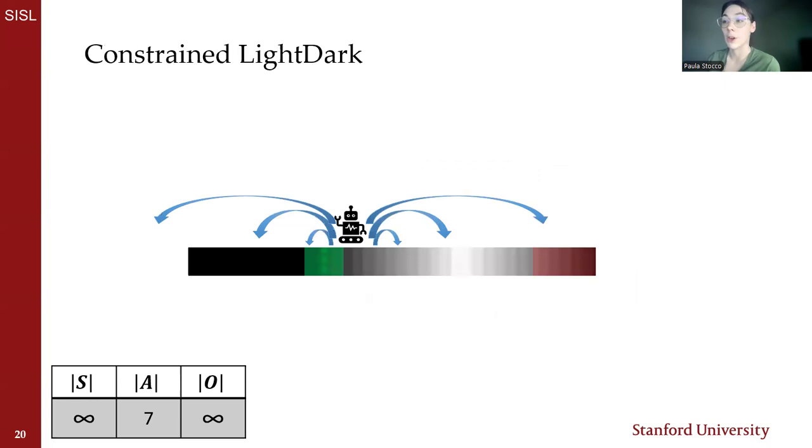We demonstrate our large continuous case with the constrained light-dark problem. In this problem, an agent starts in a dark region with a low certainty of location. It will receive a reward in the green region, but moving into the red region will violate the cost constraint. The constrained agent should choose a middle-sized action to move towards the light region to localize itself without overshooting and violating the cost constraint.